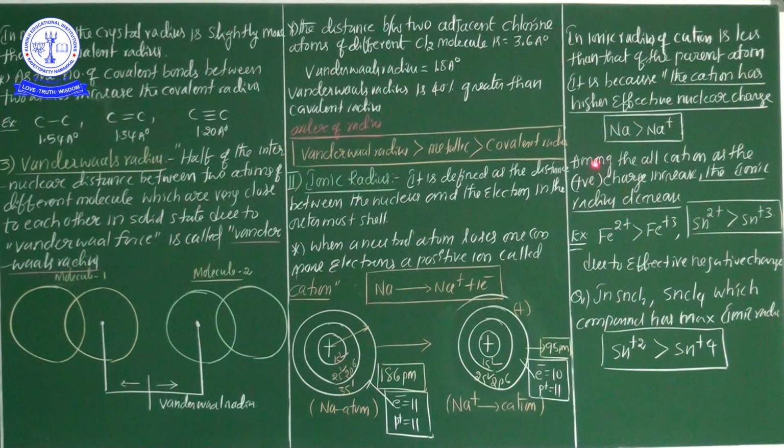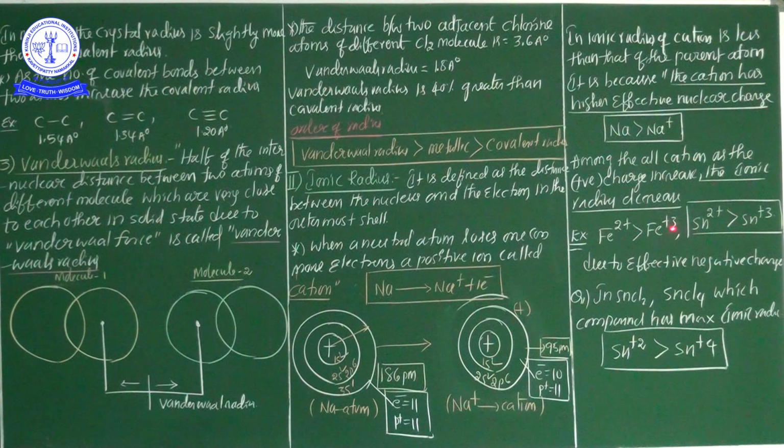Now see here one statement. Among all cations, as the positive charge increases, the ionic radius decreases. Obviously correct, because as positive charge increases, effective nuclear charge also increases. If the effective nuclear charge increases, the radius should decrease. For example, see Fe plus 2 greater than Fe plus 3. It means the ferrous ion and the ferric ion.